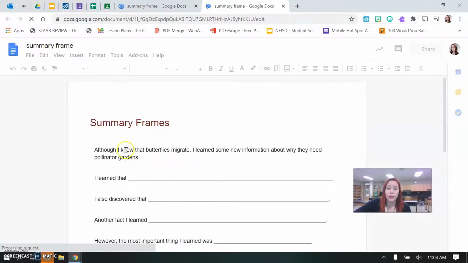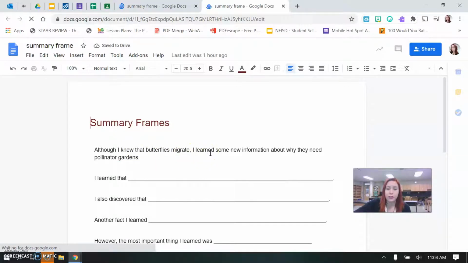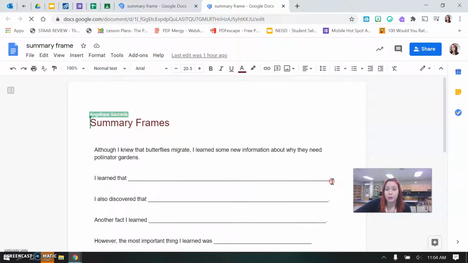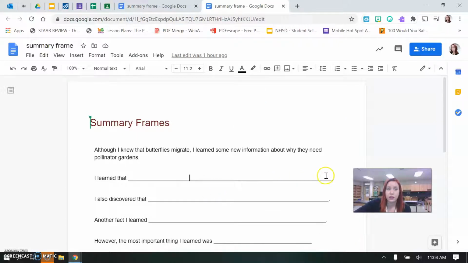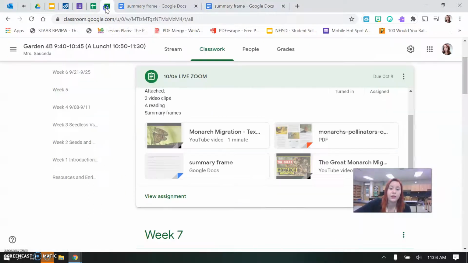So you could start with, although I know that butterflies migrate, I learned some new information about why they need pollinator gardens. I learned that blank, so you could highlight the blank line and delete it out of the way. I learned that blank. You could say I learned that and then flip back over to your reading.